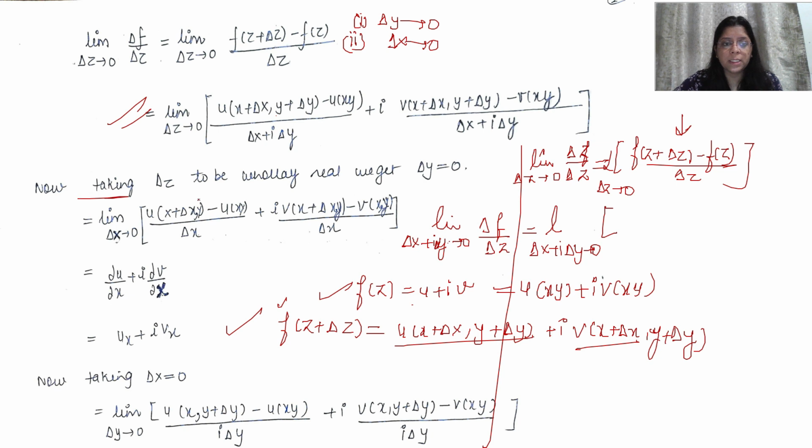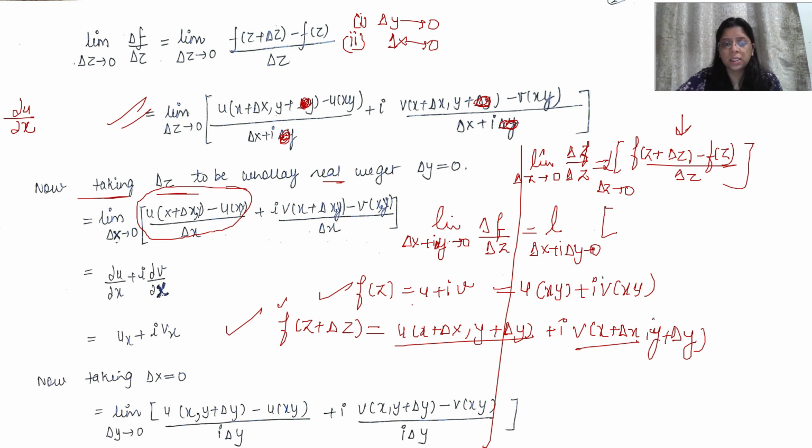Now taking delta z to be wholly real, that means delta y tends to 0. If delta y tends to 0, this part will be 0, this will be 0, this will be 0, and this will be 0. Now this particular equation will be converted to [u(x+Δx, y) − u(x,y)] upon Δx. What is this? This is the partial derivative of u with respect to x. Can I write it like this? Del u upon del x.